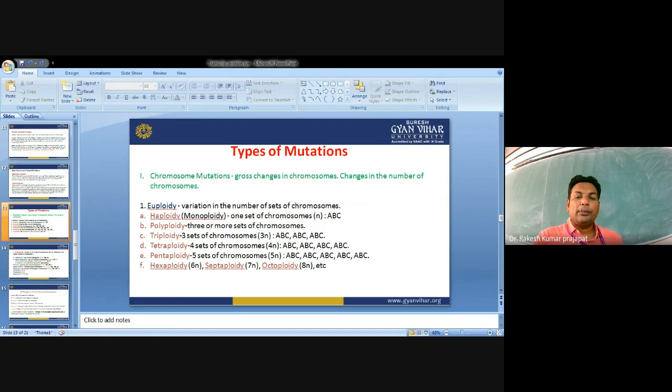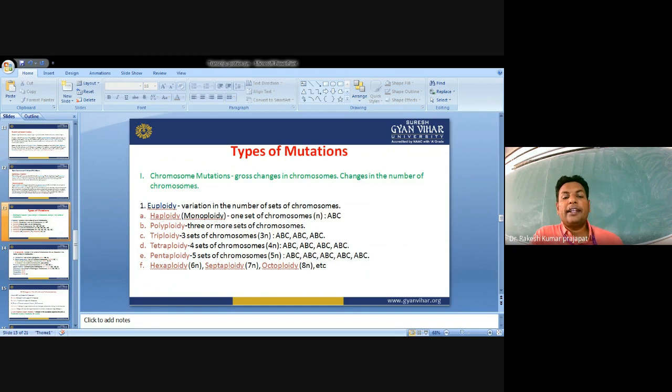From wild type to abnormal, that is forward mutations. Reverse means forward mutations are often corrected by error correcting mechanism so that an abnormal phenotype changes into wild type phenotype. If we talk about the sizes of the mutations, where the heritable alteration occurs in a very small segment of the DNA, that is point mutations.